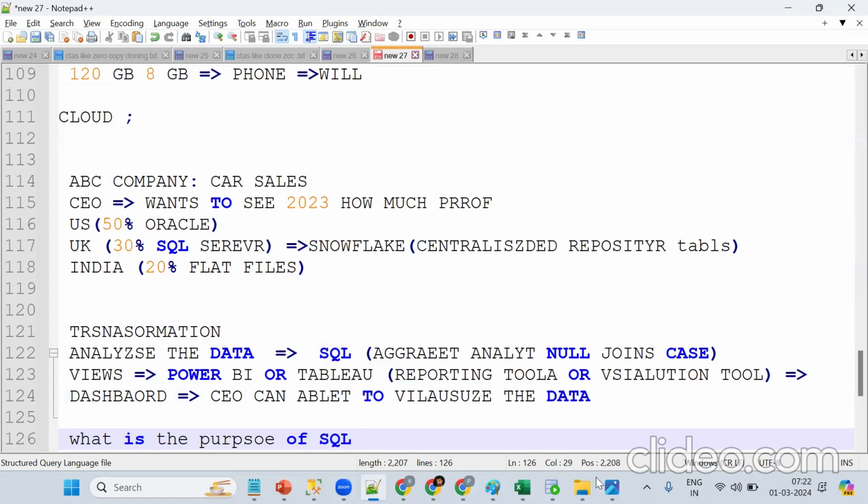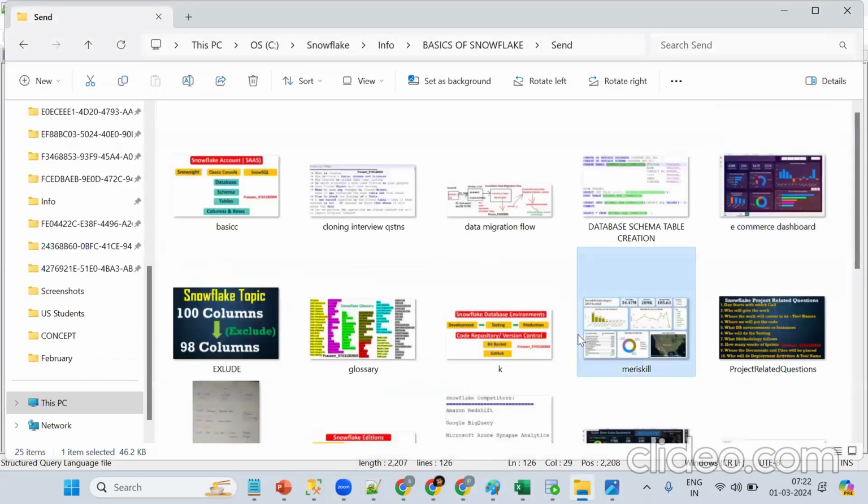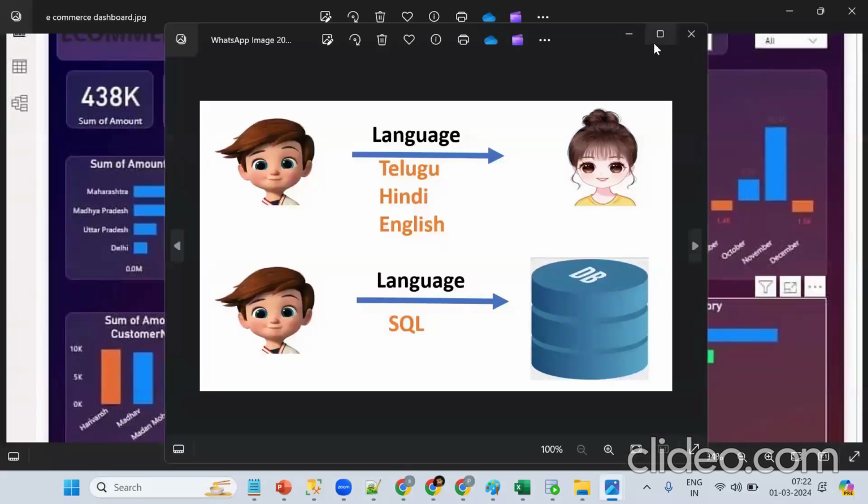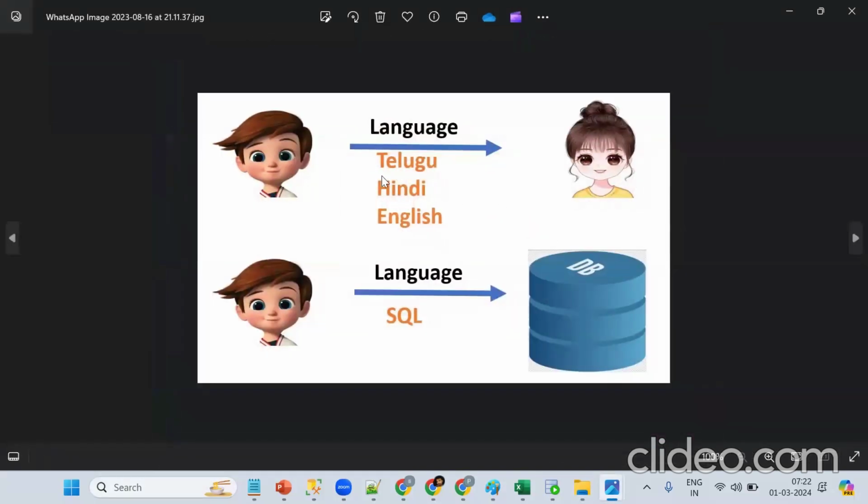Tell me what is the purpose of SQL? Simple thing. Communicating with Snowflake. If you want to communicate with the database or data warehouse, SQL is important. Suppose if I want to communicate with a person, we can go for any language. Same thing, if you want to communicate with a database or data warehouse, SQL is required.